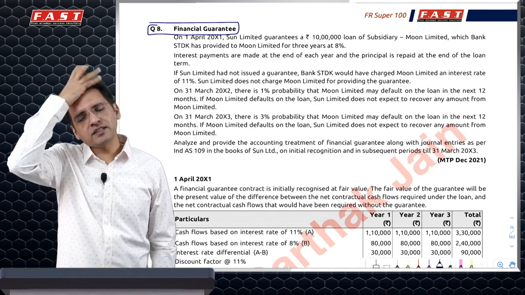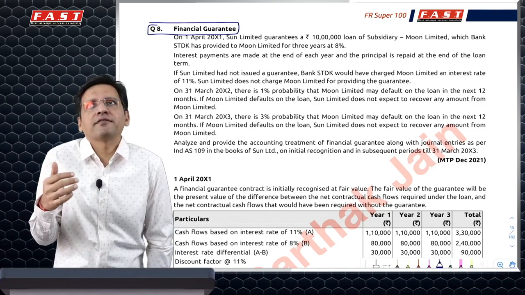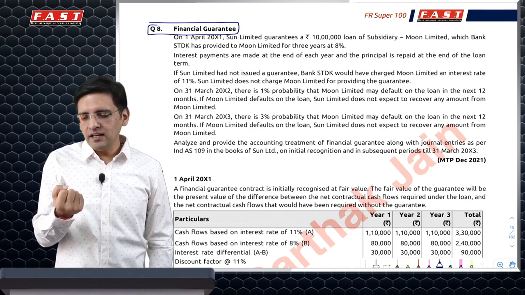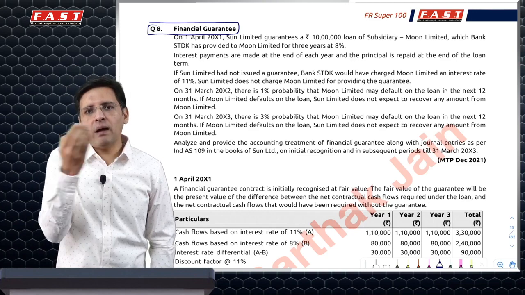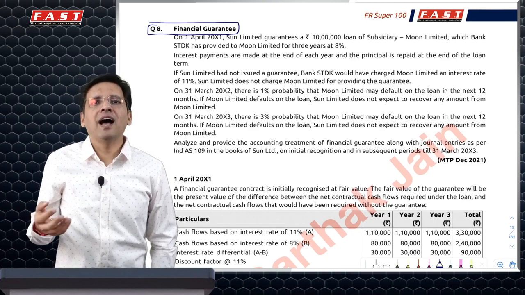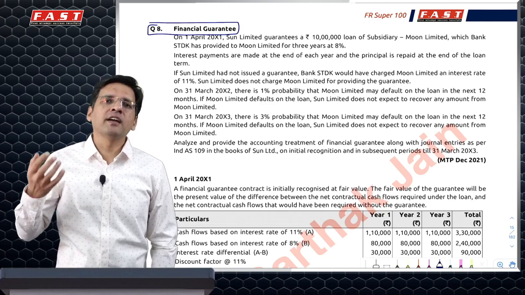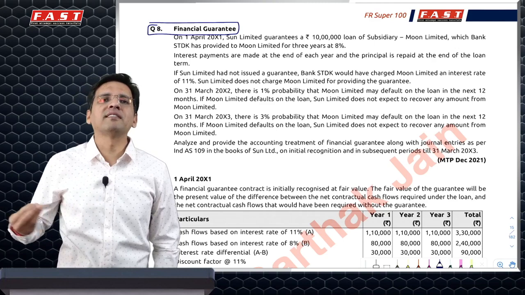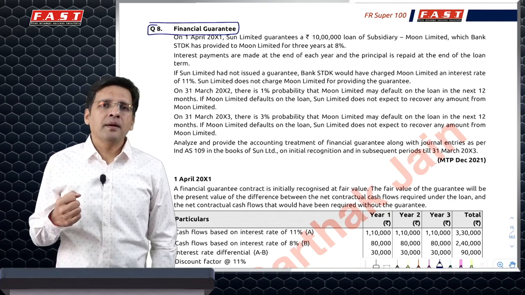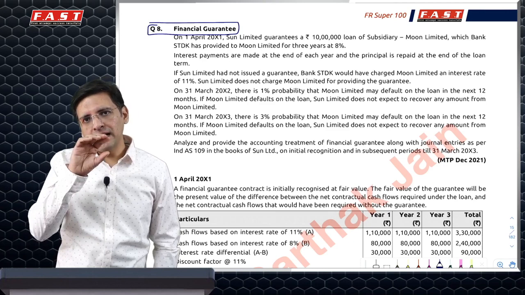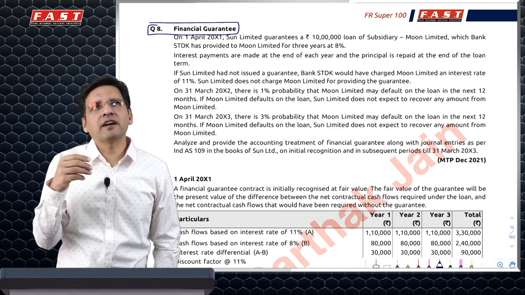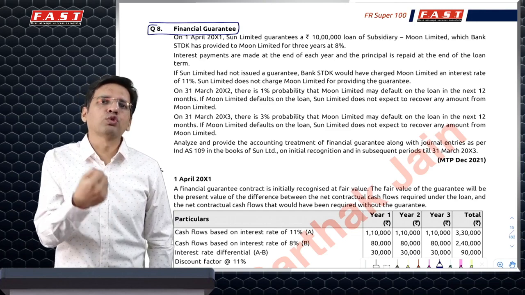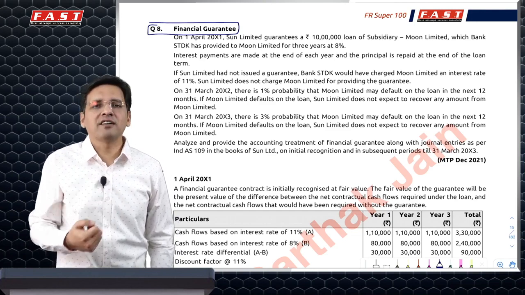Ind AS would say that for the financial guarantee, we will still assume that had fees been charged, what would have been the value of that particular fee. And ideally we should have got that money, so we should have done bank account debit to financial guarantee as a liability, and for the financial guarantee fee which we have charged, if it is for more than 1 year, then we would defer it and recognize income on it. But since we have not got any money, we will simply debit investment in subsidiary, with the same logic that if I give a concessional interest rate loan to my subsidiary, the loss which I'm making of interest, the notional loss, opportunity loss, is something which I treat as investment.